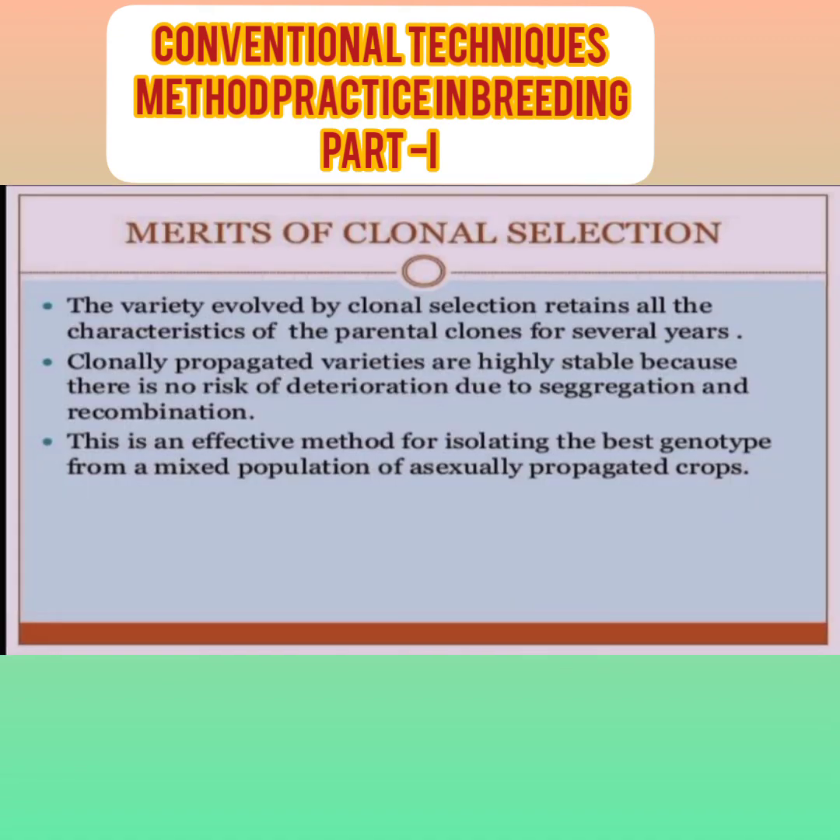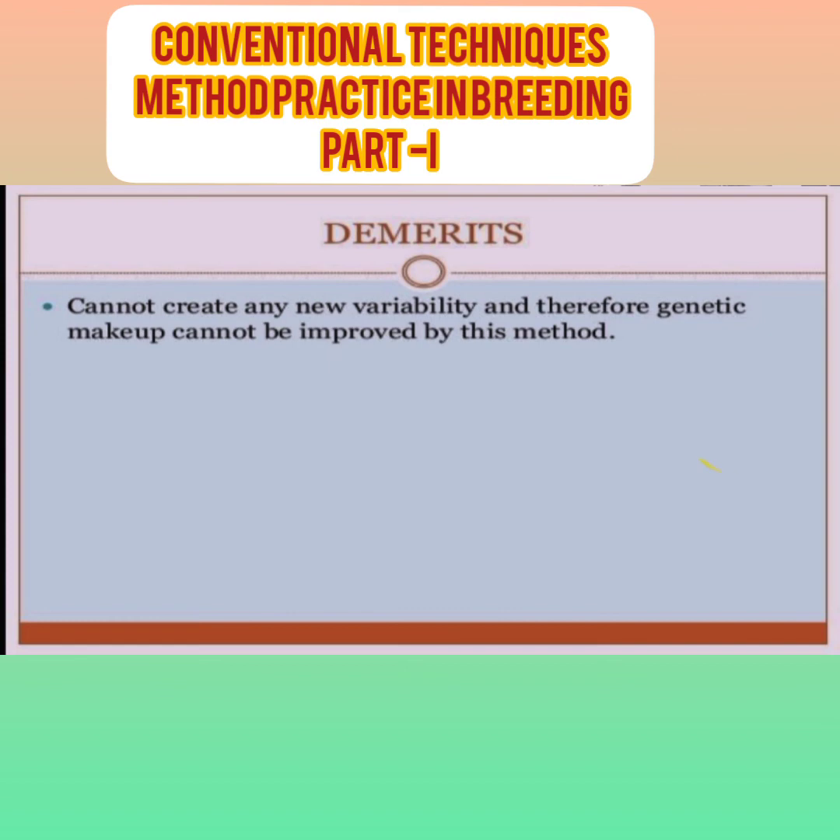Then the merits of clonal selection. The variety evolved by clonal selection retains all the characters of the parental clones for several years. Clonally propagated varieties are highly stable because there is no risk of deterioration due to segregation and recombination. This is an effective method for isolating the best genotype from a mixed population of asexually propagated crops.